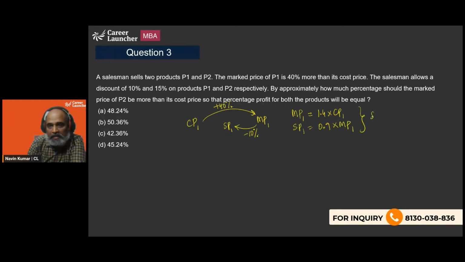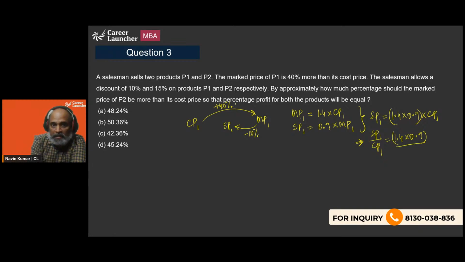Basically, selling price is going to be 1.4 times 0.9 times CP1. So SP1 upon CP1 will give us 1.4 into 0.9, though this was not necessary to write, but I have written it down so that you can understand. Selling price over cost price gives us the multiplying factor of profit or loss percentage, right?